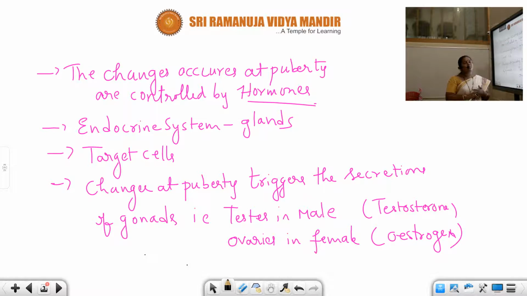Let us refer to a small content from the previous class. Development of the secondary sexual characters also we discussed. Let us start today's session. The changes at puberty are controlled by the hormones. These hormones are nothing but chemical substances. We can see these chemical substances even in the plants. We call these chemical substances in plants phytohormones.